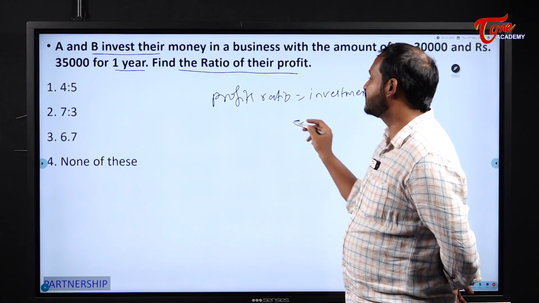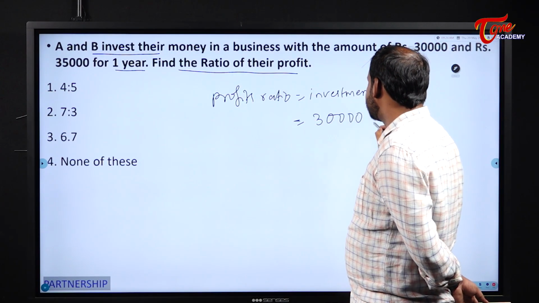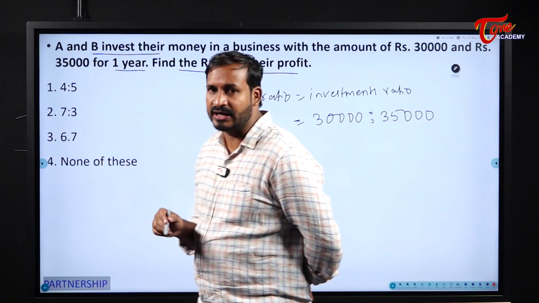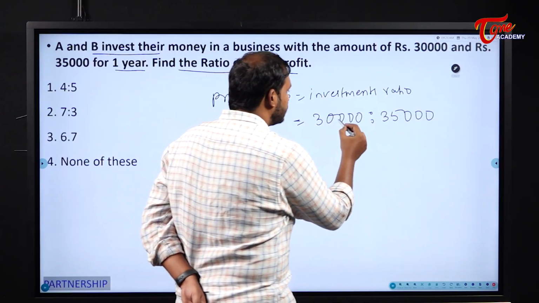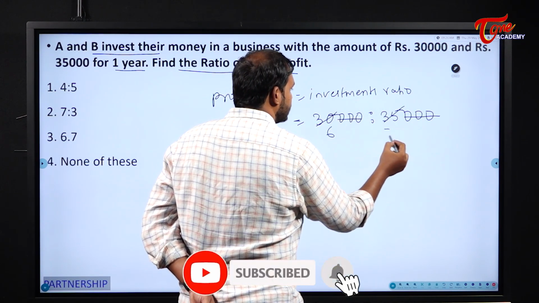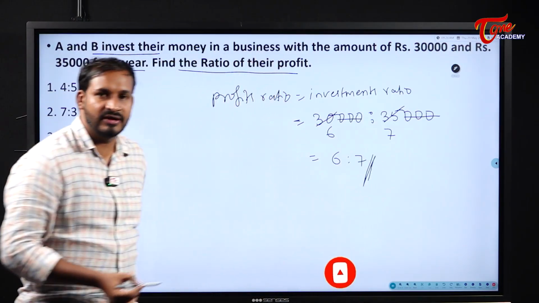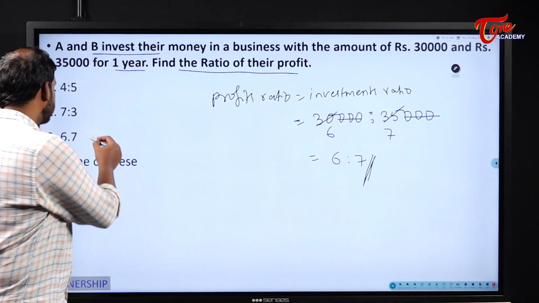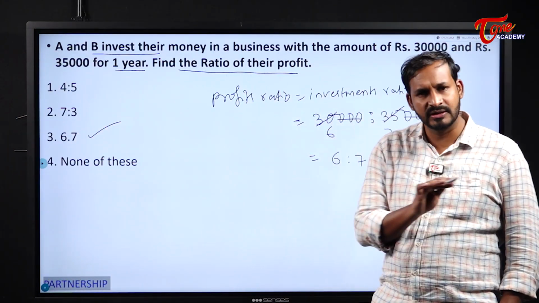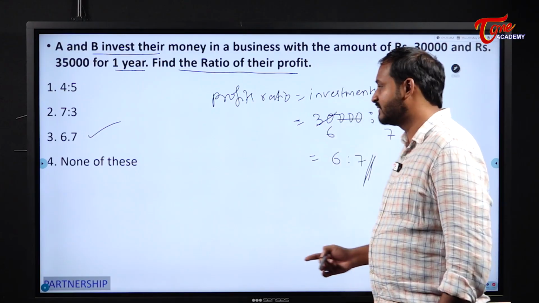So what are their investments? A invested 30,000 and B invested 35,000. Now cancel it. What will you get? 3 zeros, 3 zeros, 5 6s are, 5 7s are. So what will be the profits ratio here? 6:7. That means they should divide their profits in the ratio 6:7. Simple. This is the case of simple partnership.